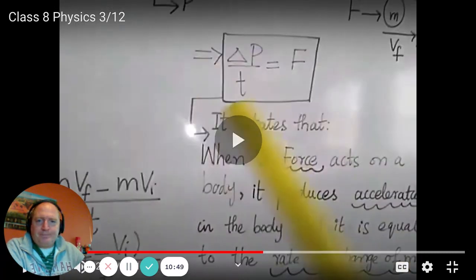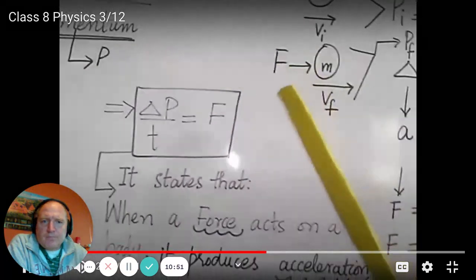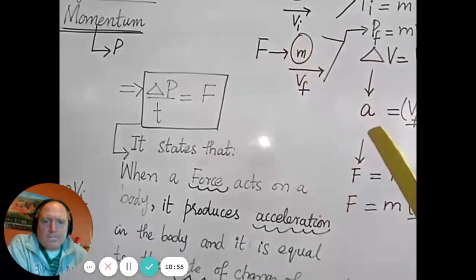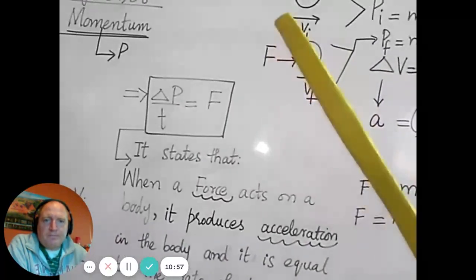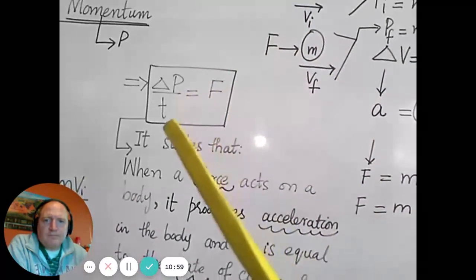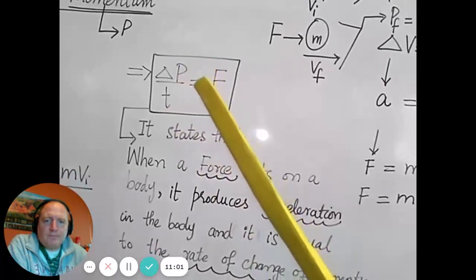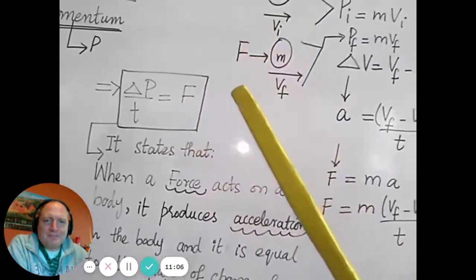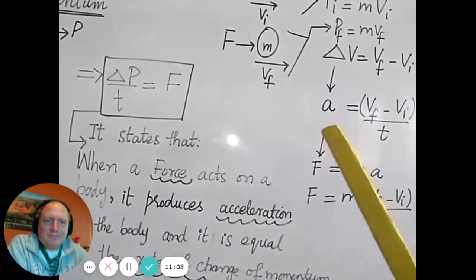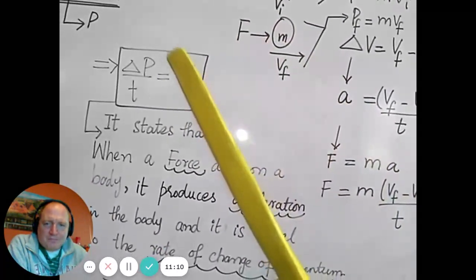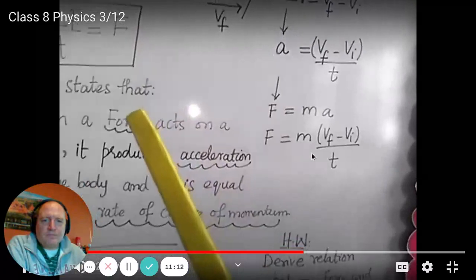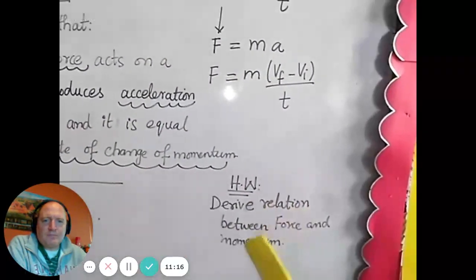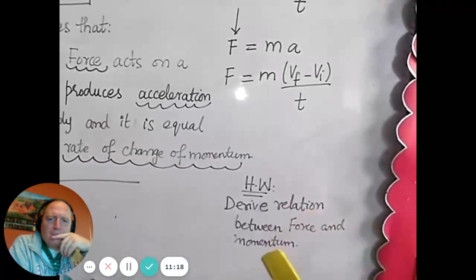Yeah, right there. That when a force is applied on a body, acceleration is produced in it, and this force is equals to the rate of change of momentum. Repeat with me. Cool. When a force is applied on a body, acceleration is produced in it, and this force is equals to the rate of change of momentum. Very cool. Now your homework for today is derive the relation between force and momentum.